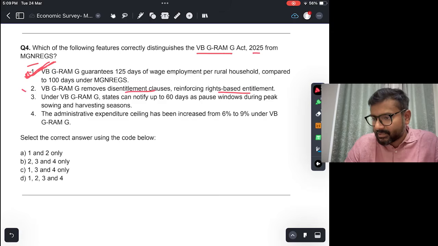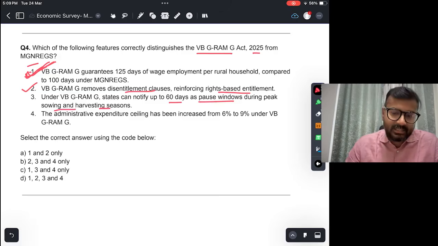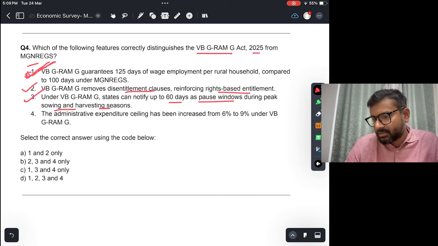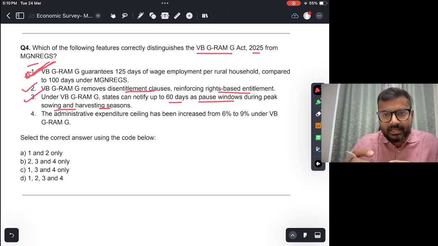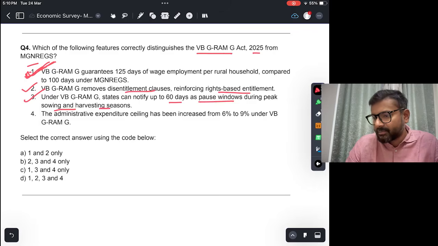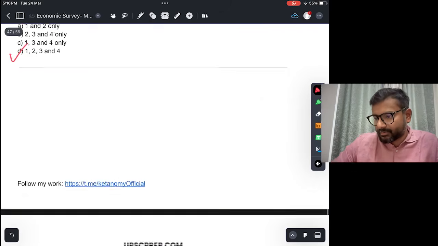Right-based entitlement आ रहा है इससे. Under VB Ramji, states can notify up to 60 days as pause windows during peak sowing and harvesting season. Yes, this is also one of the provisions. So this is true. And the administrative expenditure ceiling has been increased from 6% to 9% under VB Ramji. This is also true. जो administrative expenditure होता है, right? That is money that is not paid to the workers but spent in administration. Okay, that is increased to 9%. This is true. So the answer is all 1, 2, 3, and 4.